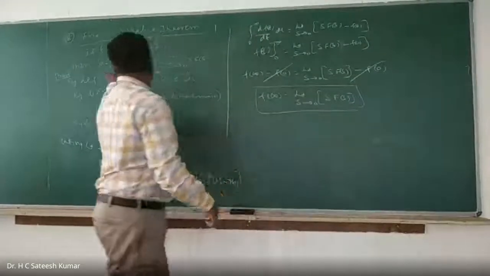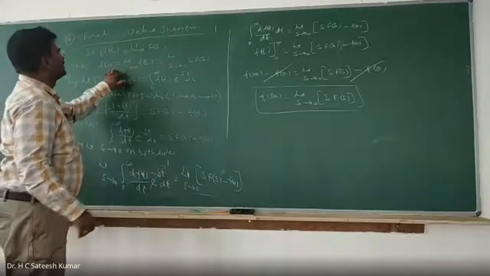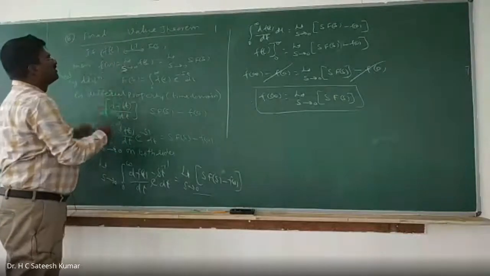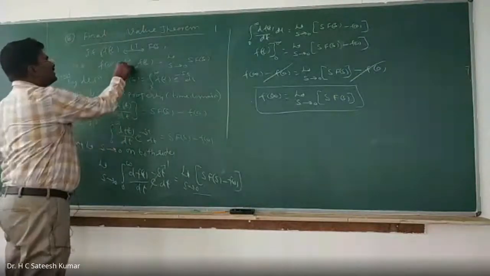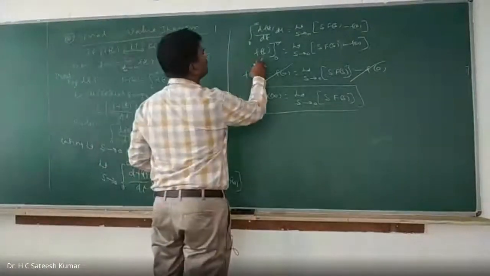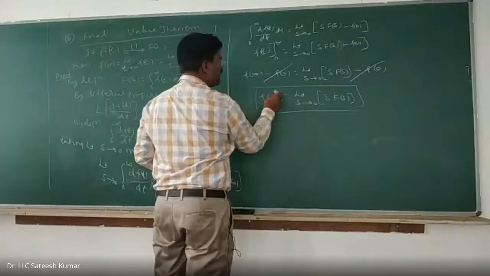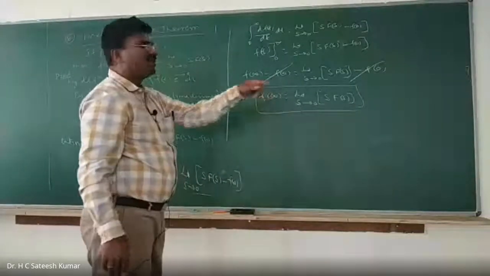So f of infinity is equal to limit as t tends to infinity, not s tends to infinity. Okay, t tends to infinity. So limit as t tends to infinity. Sorry. Okay, f of infinity we can write this, right? So f of infinity is equal to this one.